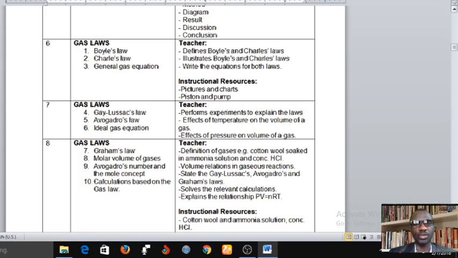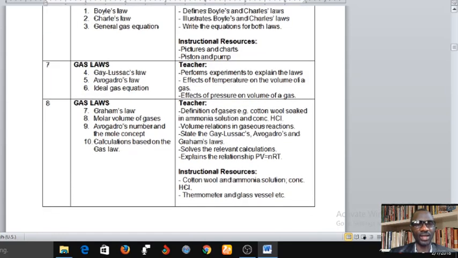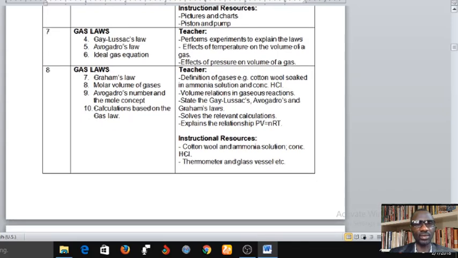Now you're going to define Boyle's law and Charles law. Illustrate Boyle's and Charles law. You're going to use some medium to illustrate them, and then write equations for both laws. This is very important. Week 7, still on gas law, Gay-Lussac law, Avogadro's law, and the ideal gas equation. The teacher will perform experiment to explain the laws, the effect of temperature on the volume of the gas, also effect of pressure on the volume of the gas.